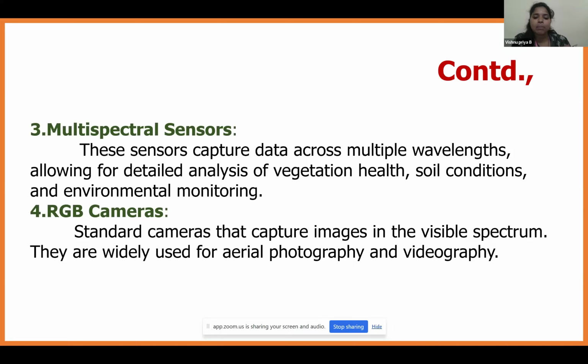Next is RGB cameras. It is a standard camera that captures the image in the visible spectrum. They are widely used for photography and videography. Most of the marriages and most of the events nowadays, they are using the drone for capturing the videos and photography. So they will be using these RGB cameras.